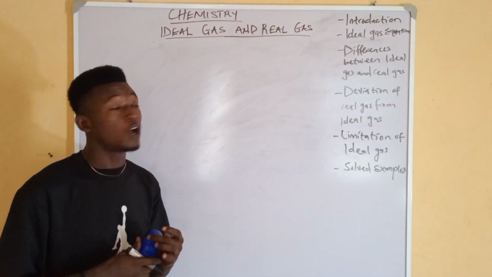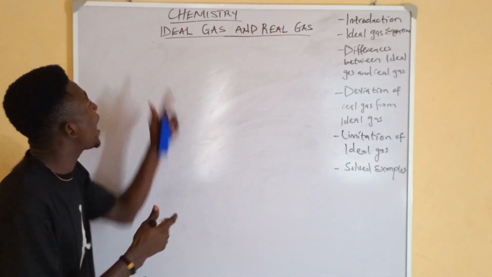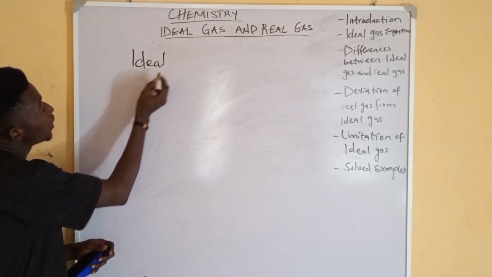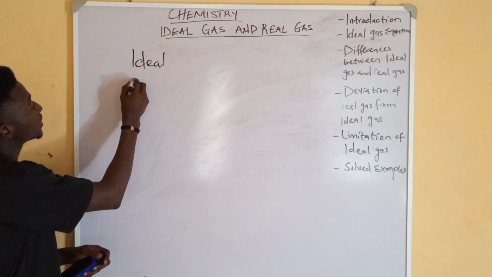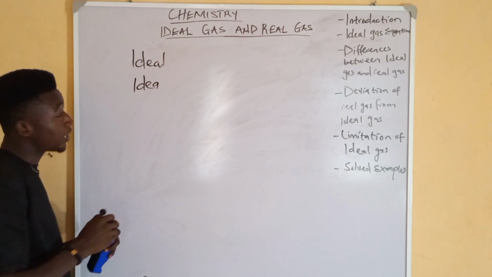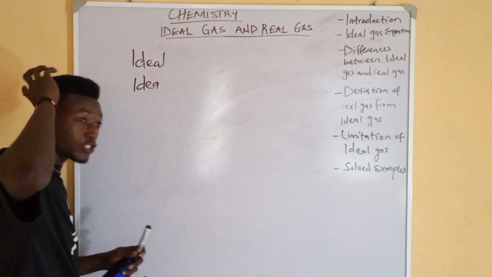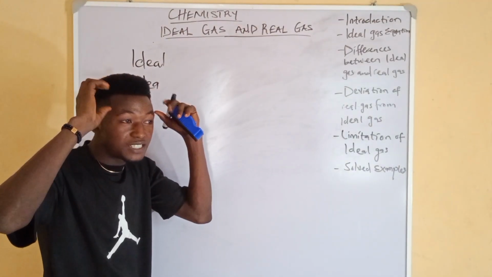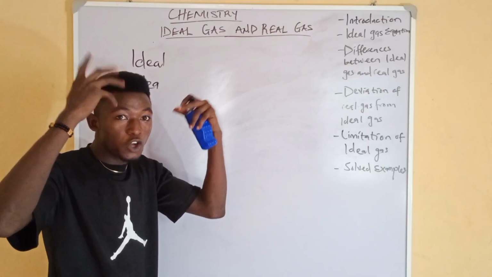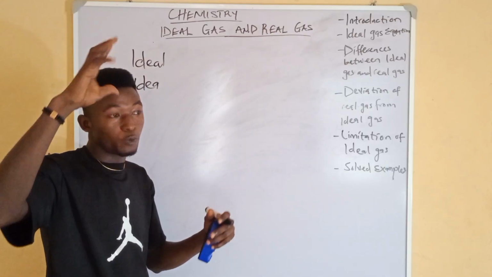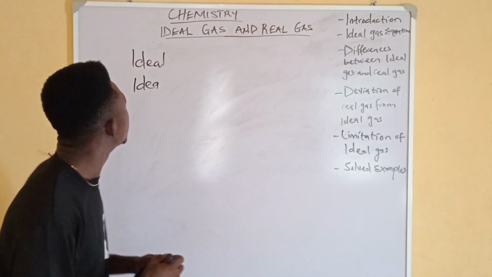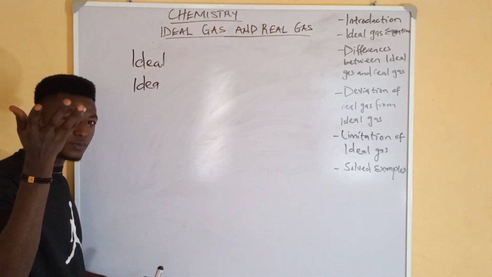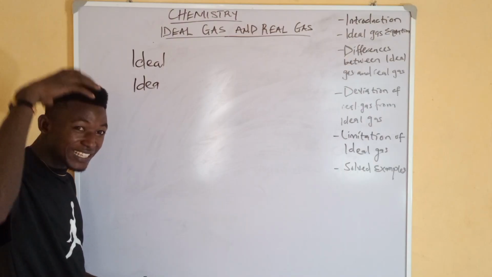It fills the container. So when it comes to ideal gas, ideal from the word, when we extract the first 4 letters, that is idea. Are we together now? So idea means something that is within the realm of imagination. Is that clear now? So idea is fictional. Something that is fictional is not real. It is theoretical, or we can say hypothetical. So when we say ideal, it's from the word idea, something that is not real. It is imaginative. It is in the realm of idea.